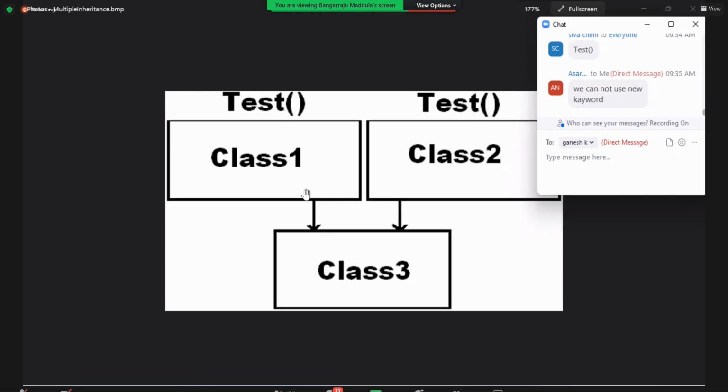That is why multiple inheritance is not supported through classes in Java, Python, and .NET languages. C++ supports it, guys. Then how does C++ support it? Don't we have ambiguity there? We have ambiguity there also. But what happened is that C++ is the first object-oriented language in the market.